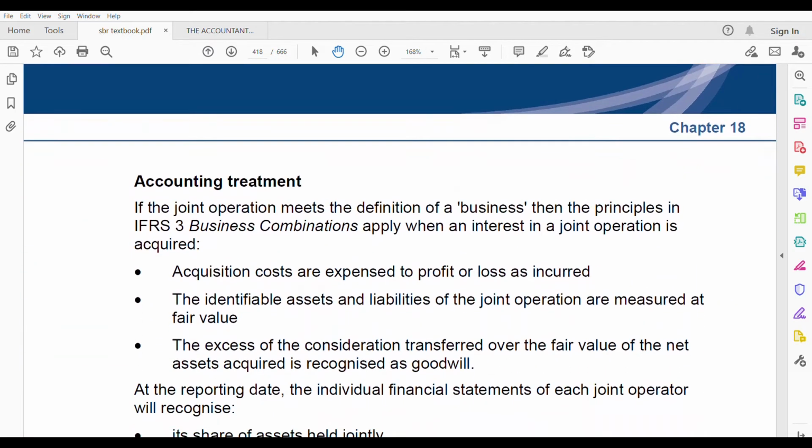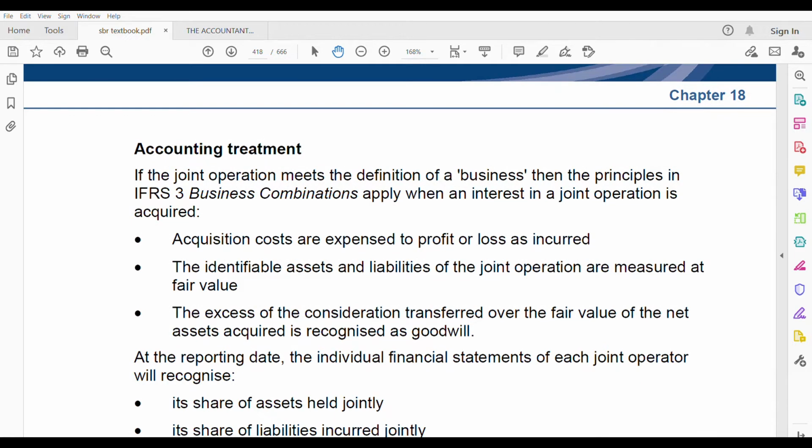If you are going by the accounting treatment, if it's a joint operation, which standard do you have to apply? If the joint operation meets the definition of a business, then the principles in IFRS 3 apply when an interest in a joint operation is acquired.